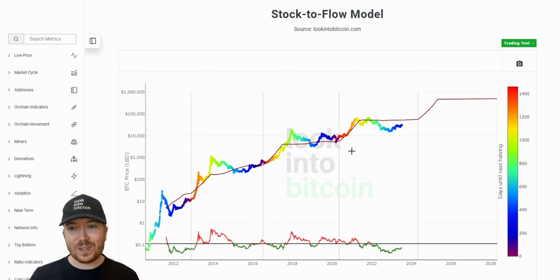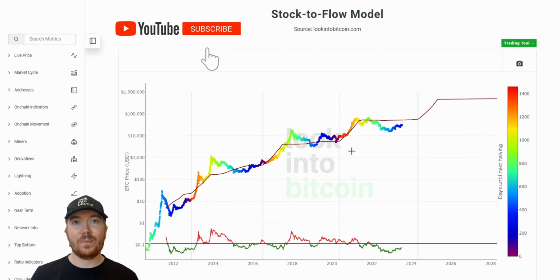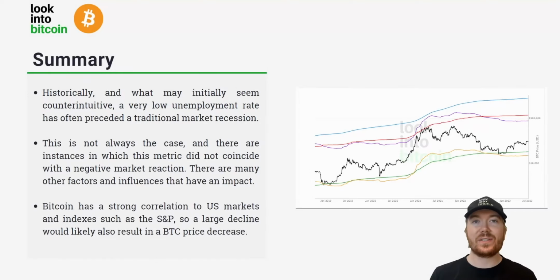Who knows? It's all just speculation right now, but definitely keep an eye on the unemployment rate numbers. And if we start to see signs of that beginning to increase, it may be wise just to reel in the current market exposure you have. So just to summarize, historically, and what may initially seem counterintuitive, a very low unemployment rate has often preceded a traditional market recession. However, this is not always the case. There were a few instances in which this metric did not coincide with a negative market reaction.